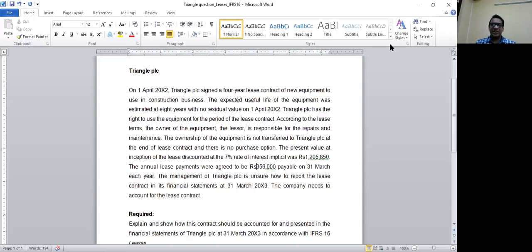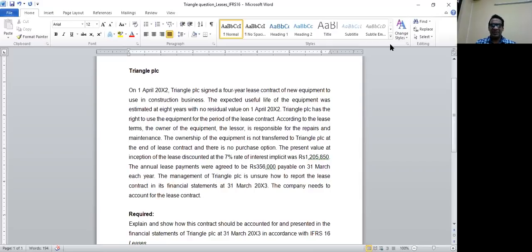Yes, he is entitled to maintain the asset since the asset legally belongs to the lessor. The lessor legally owns the asset, so he can do repairs and maintenance. But the asset is used by the lessee for the purposes that he wants. The lessee decides for which purposes the asset should be used. He is getting the future economic benefits.